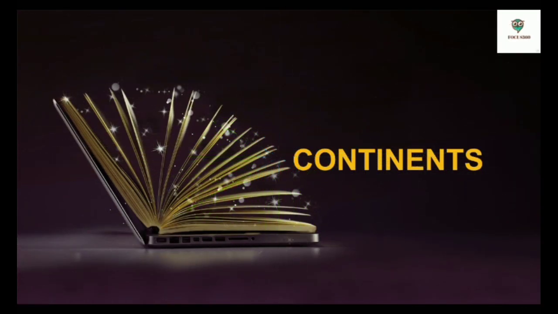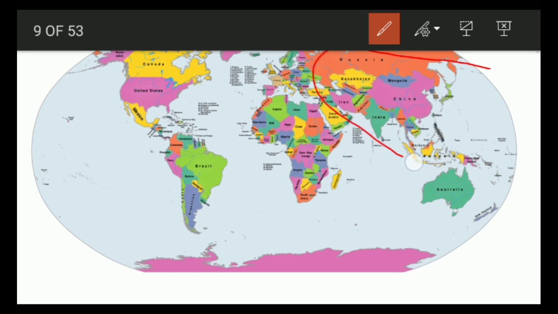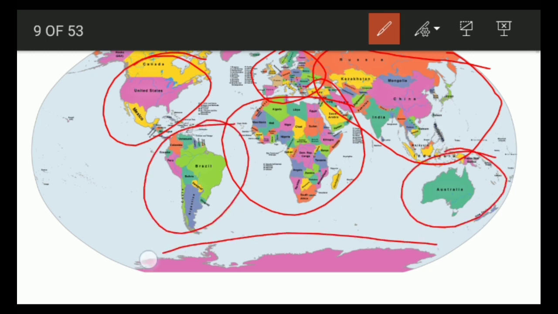Next comes continents. Let me show you the 7 continents. This part is Asia, this is Europe, this is Africa, this is North America, this is South America, this is Australia, and this is Antarctica. Now in decreasing order, Asia is the largest continent, then comes Africa, then North America, South America, Antarctica, Europe and Australia. Australia is the smallest continent.